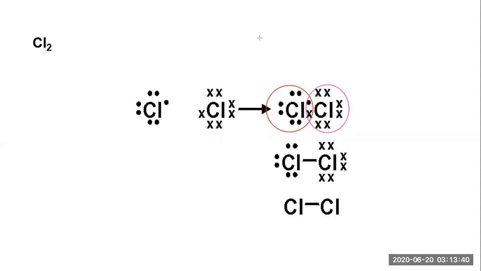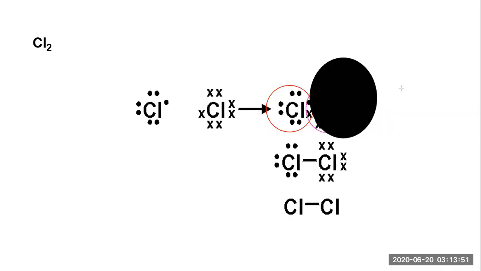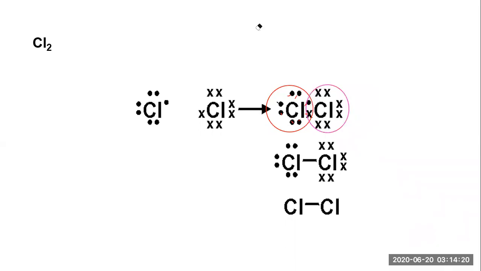Now tell me one thing. Suppose this chlorine is not existing. Now count the electrons around the chlorine. Let's count. This is 1, this is 2, this is 3, this is 4, this is 5, this is 6, this is 7, this is 8. Now chlorine has completed its octet. Correct. Similarly, in this manner, now I'm going to hide this chlorine.